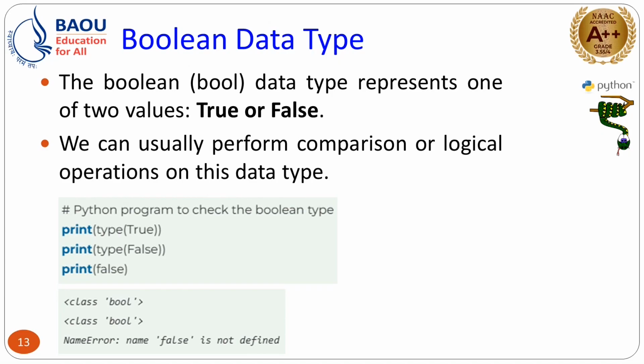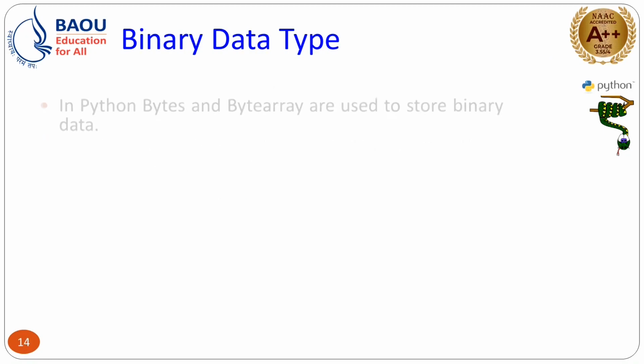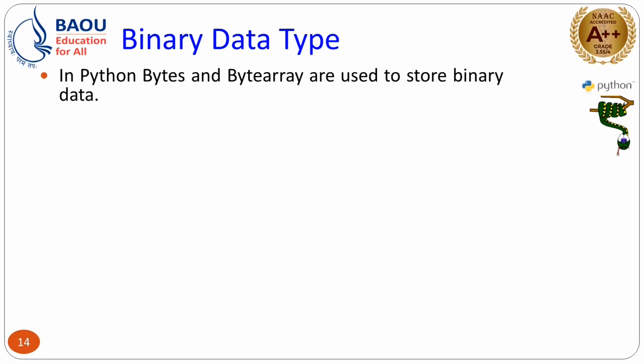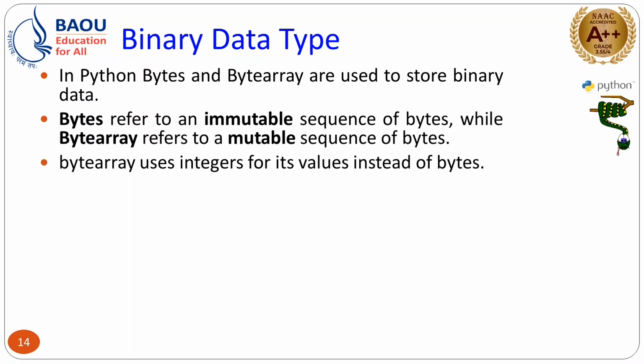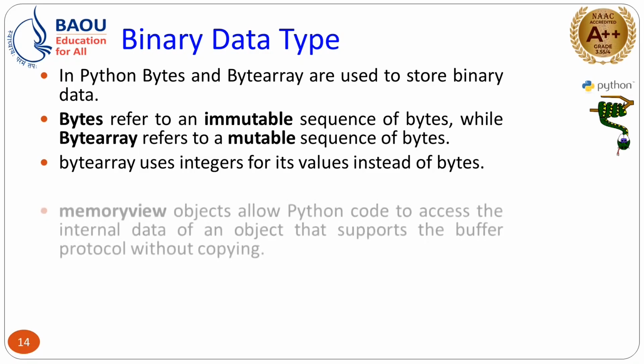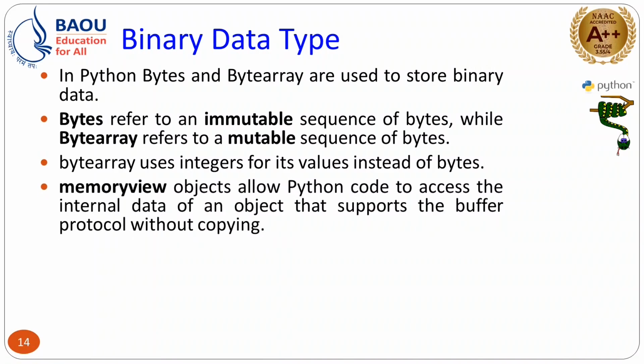So only two values with the first letter capital, True and False, can be allowed with the Boolean data type. Now the next is the binary data type. Here three variations are there: bytes, byte array and memoryview. Bytes refers to an immutable sequence, which means once you create the value it cannot be changed.